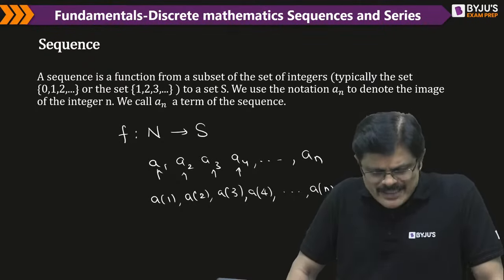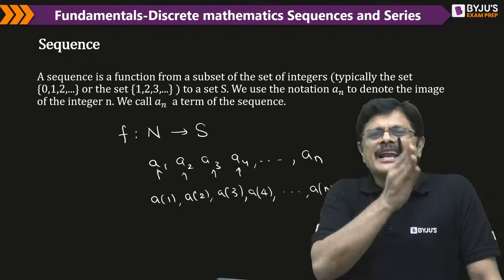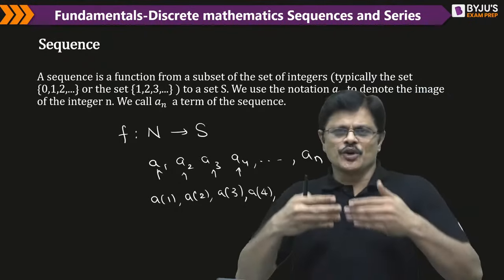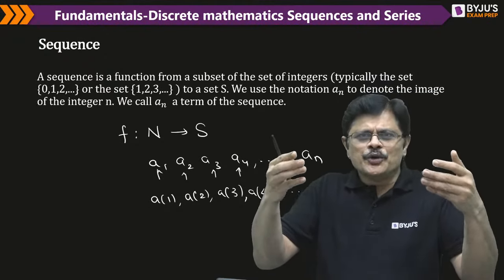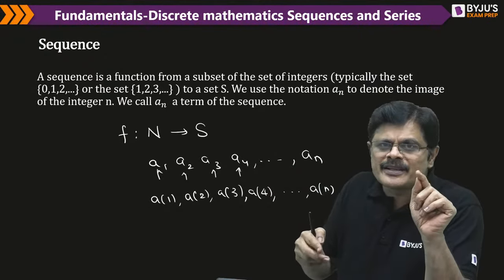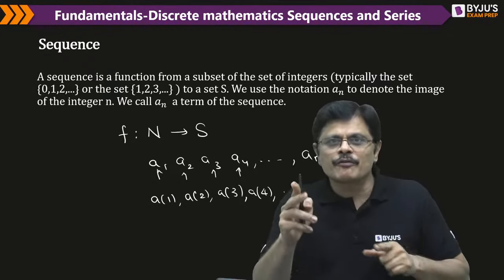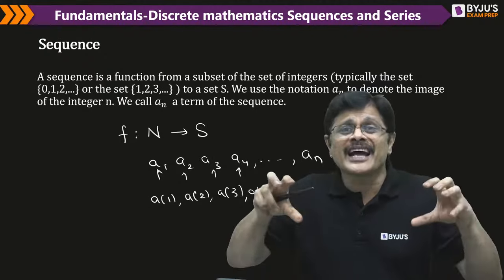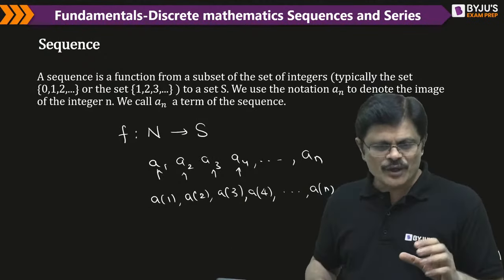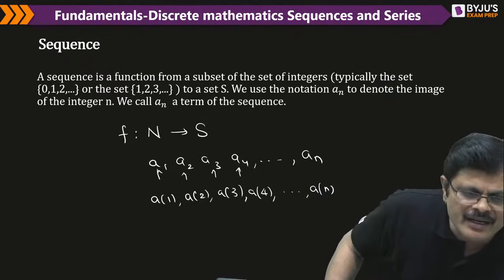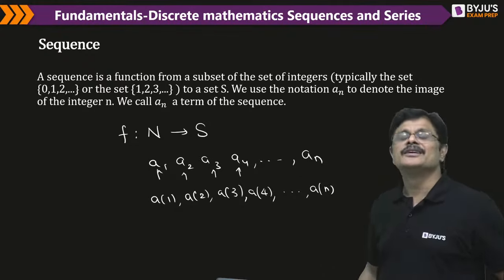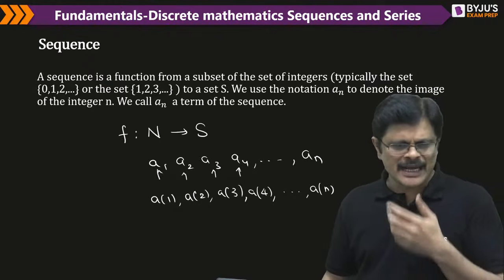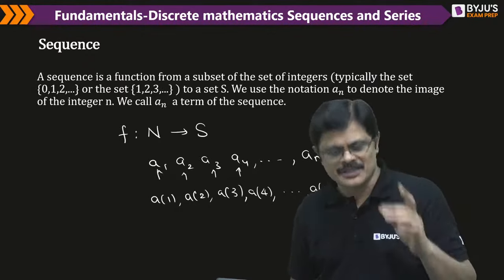That is a sequence. A sequence is a function from the natural number system to a set. Function means it will map. You have a set of elements, and you call them, you are the first person, you are the second person, you are the third one, you are the fourth one. Like that, you are just giving numbers to those elements, which means you are ordering the elements of the set. So you are just ordering them. If you have some people in the chat box, I am ordering first person, second person, third person, like that.